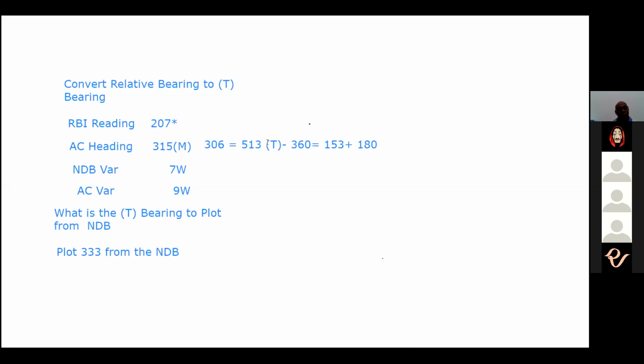And the true bearing is 513, but actually it is 513 minus 360, which is 153. So the reciprocal of 153 is 333.